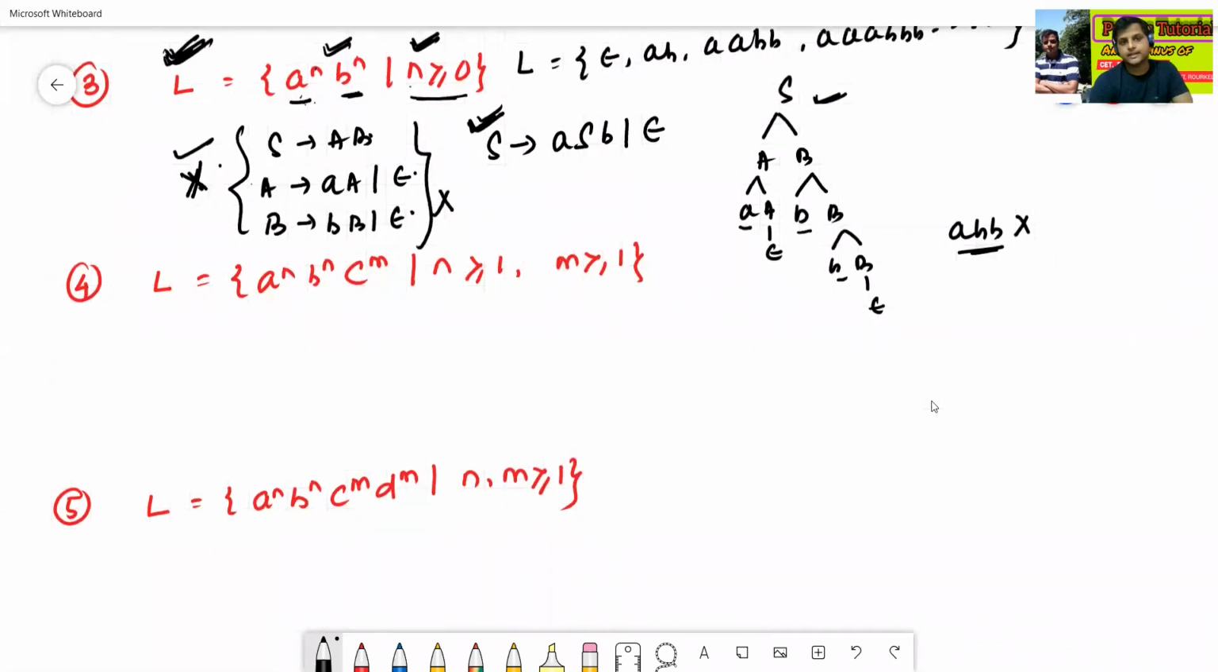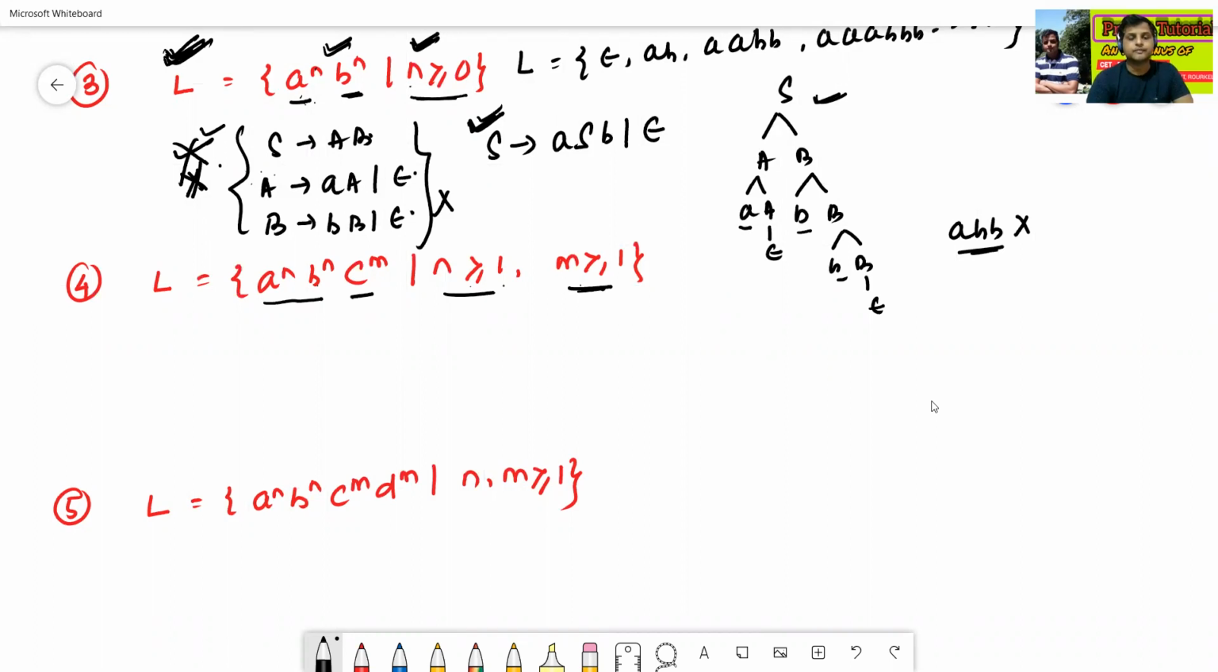So now we'll see one more question. L equal to A to the power n, B to the power m, and C to the power n. In this case n and m are different symbols, with n greater or equal to 1 and m greater or equal to 1. Since both are different, we can construct the grammar in this way.